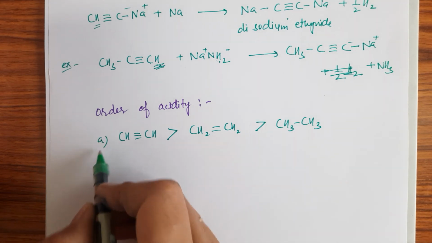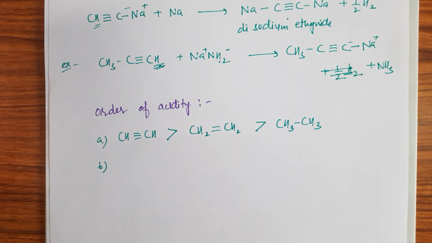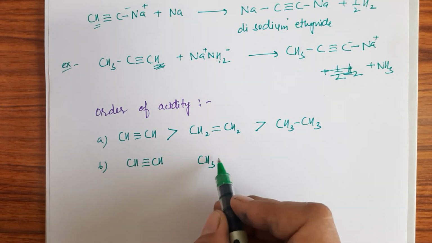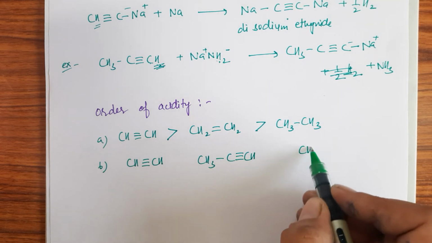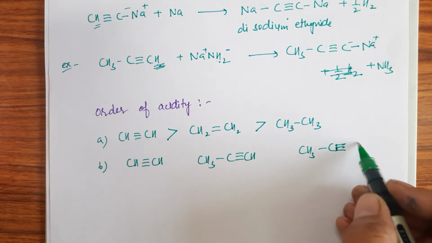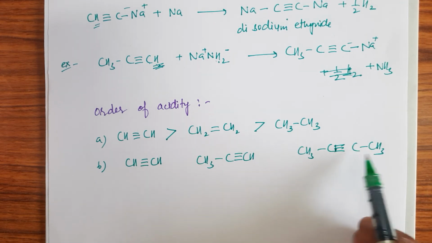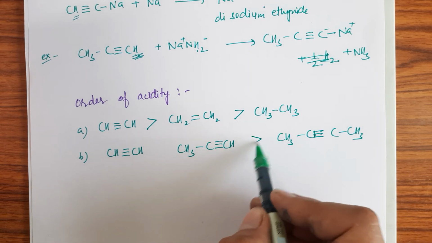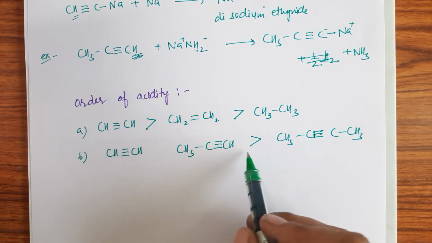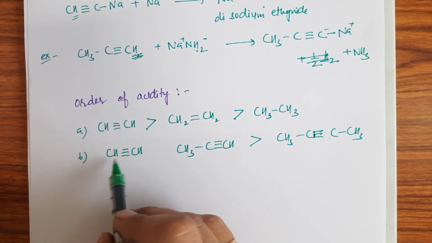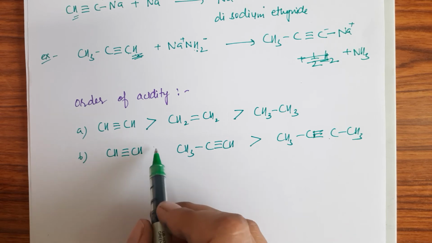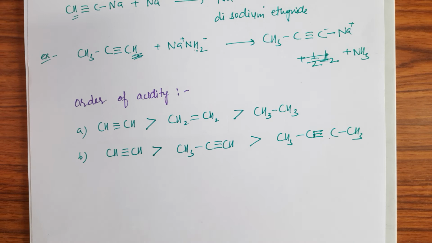Now if we compare between alkynes only, if I have CH triple bond CH, I have ethyne, I have propyne, and I have butyne also, then as we can see there is no hydrogen which is directly attached to the carbon-carbon triple bond in one of them, so it will be least acidic. It has a single one, so it will be more acidic than this compound, and it consists of two hydrogens which are directly attached to carbon atoms which are triply bonded, so it has the maximum acidic character. So this will be the order of acidity with respect to alkynes.